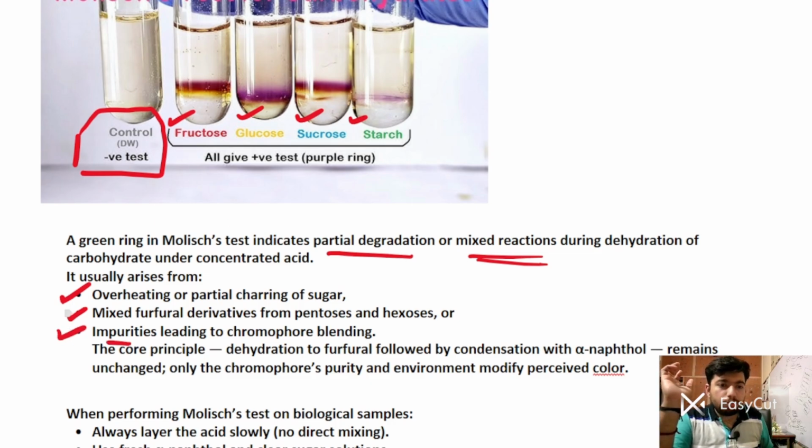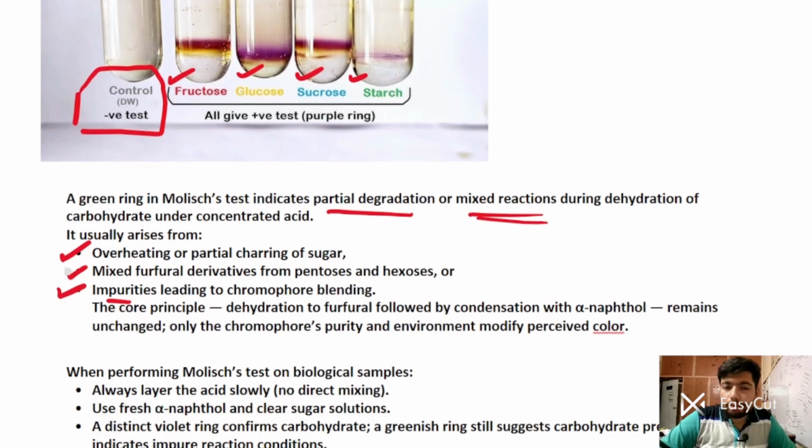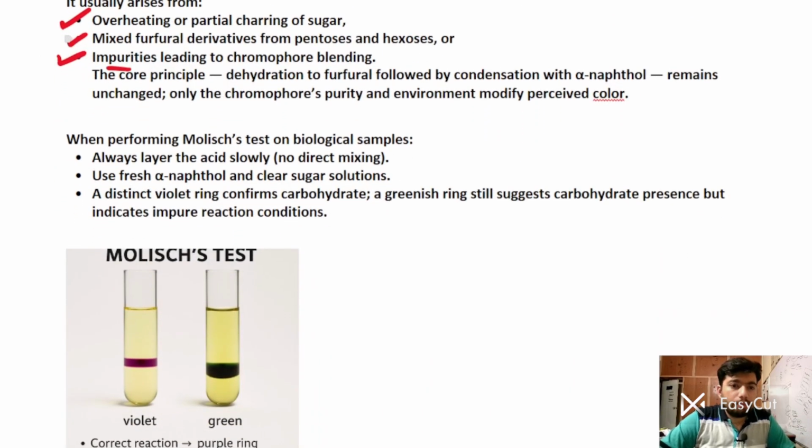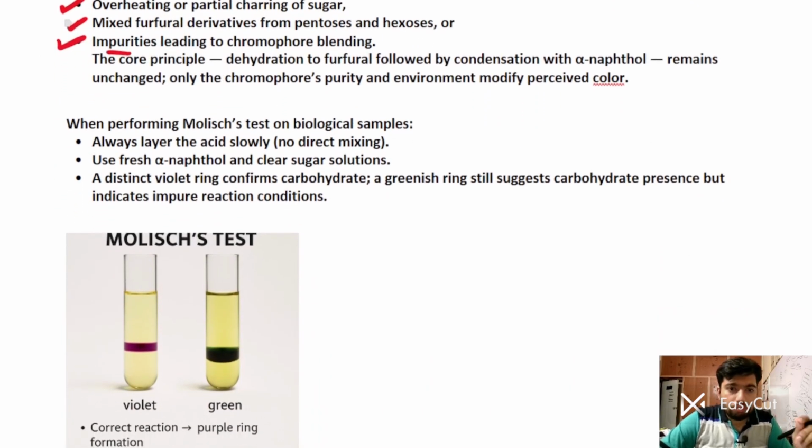Sometimes an examiner can ask this particular question in your viva at an advanced level. Whenever you perform a Molisch test on a biological sample, always layer the acid very slowly, not direct mixing. Use freshly prepared alpha naphthol to avoid a green contamination ring. A distinct violet ring confirms a carbohydrate. A greenish ring still suggests a carbohydrate is present, but you have done the reaction under impure conditions.